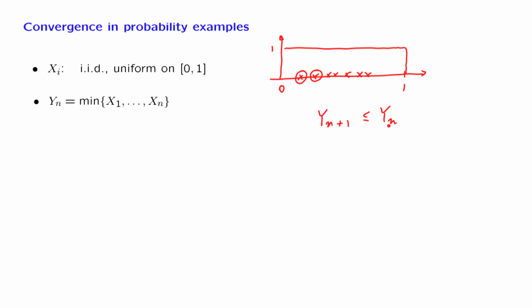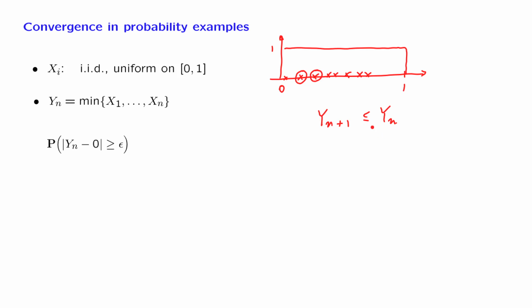How far down? If n is very large, we expect that we will obtain some X's whose value happens to be very close to 0, which means that Yn will go down to values that are very close to 0. And this leads us to conjecture that perhaps Yn does converge to 0. This is always the first step when dealing with convergence in probability. The first step is to make an educated guess about what the limit might be, and then we want to verify that this is indeed the correct limit.